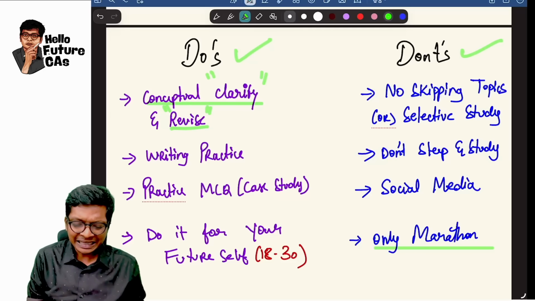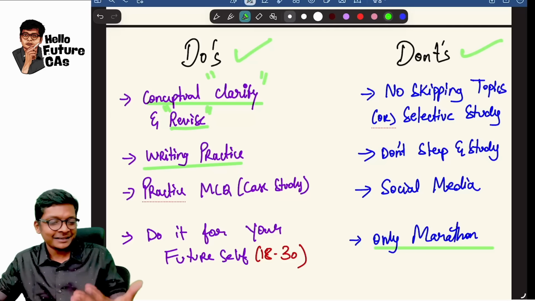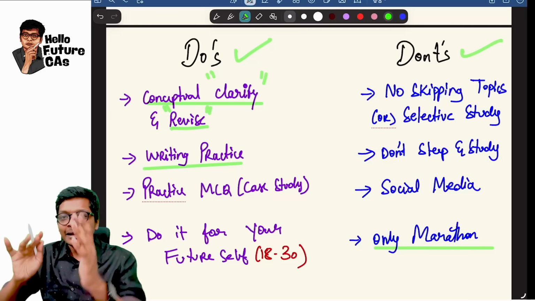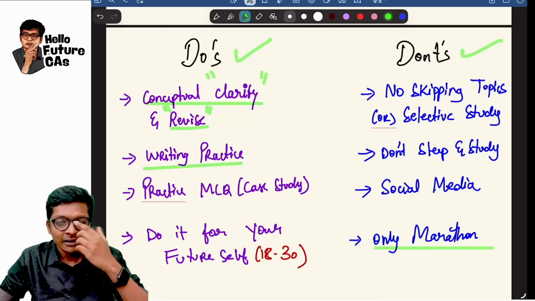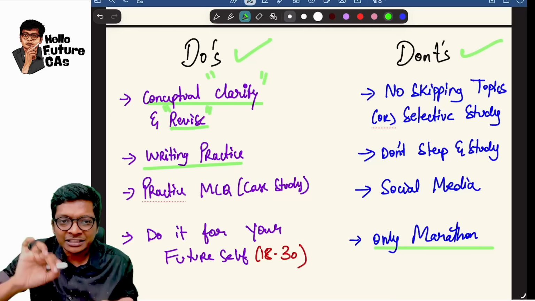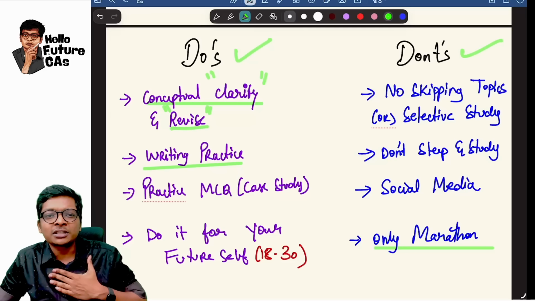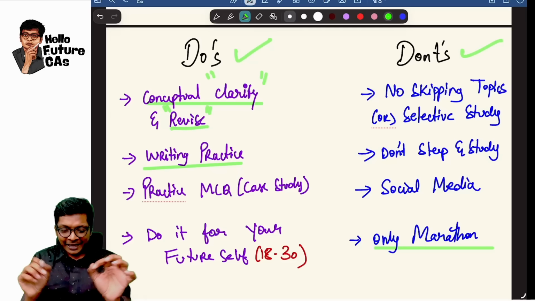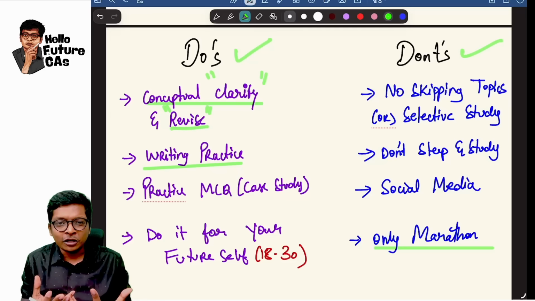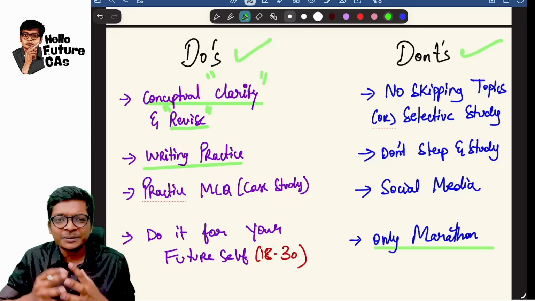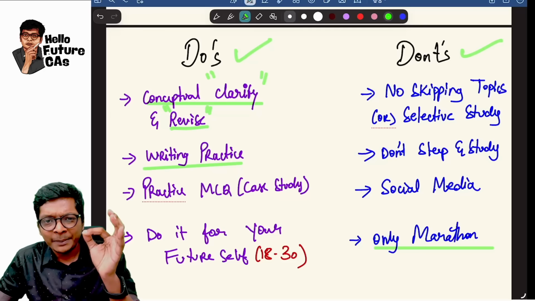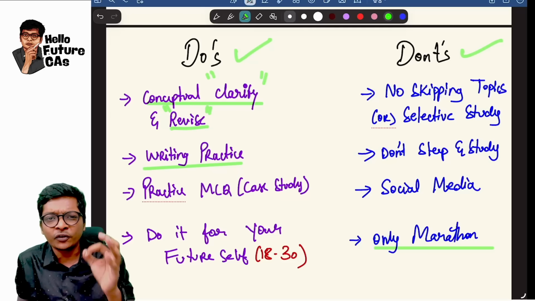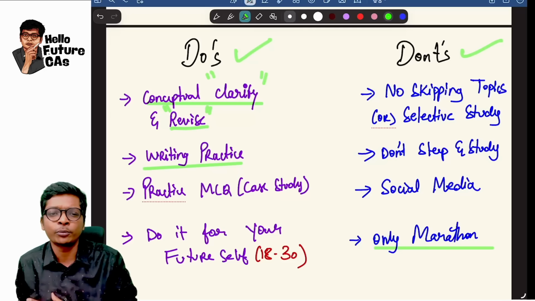Second, writing practice. Accounts is there, sir. I will see question. Sir, you solved it. Tick, tick, tick. Tick, tick, tick. All books are correct, sir. I put tick. When are you going to take the pen and start writing? So many students have told me, sir, in class when you are solving, everything looks nice, sir. When I am solving only, schedule 3 is not tallying, IR is not tallying, something is missing out. You will solve by yourself, do assignments, do test series, anything that works for you, but writing practice is most important.